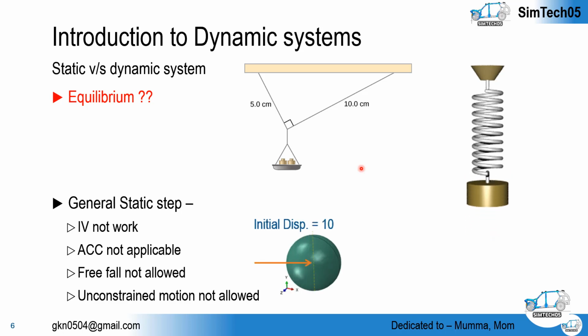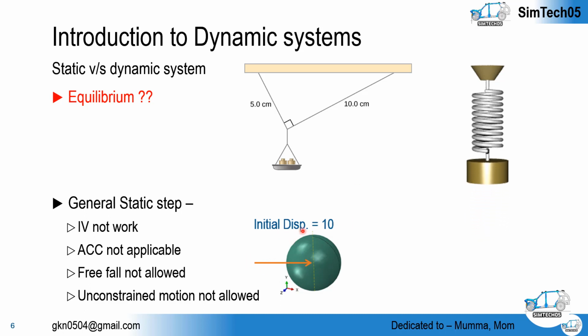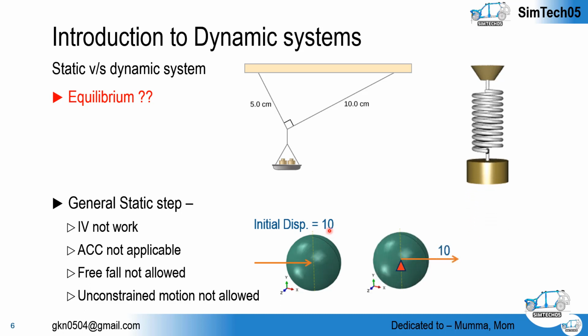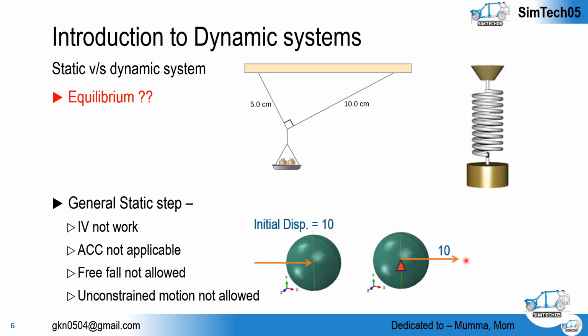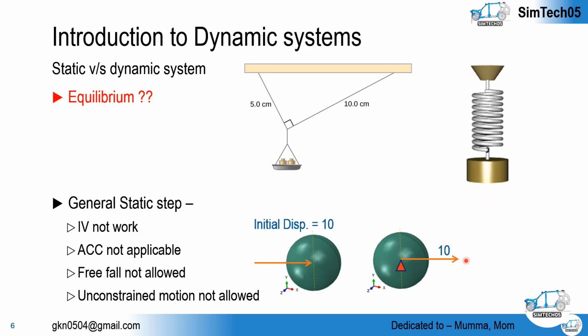Unconstrained motion can be seen here. We have this ball problem and I want to push this ball with a displacement of 10, but we can't do that. Why? Because we have not applied, or not restricted, the other boundary conditions. If we restrict the other boundary conditions, then we can apply the initial displacement as 10 and achieve the solution, achieve the convergence.